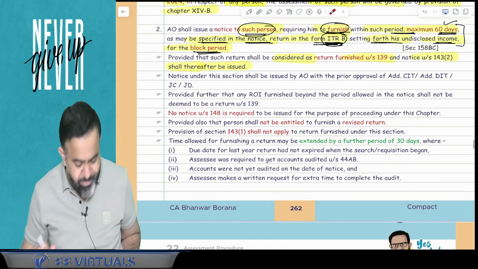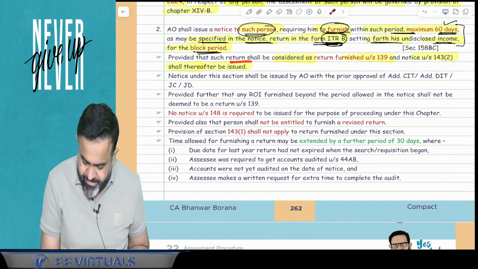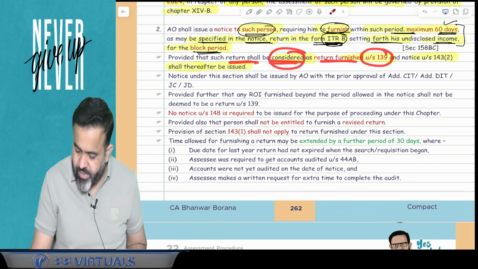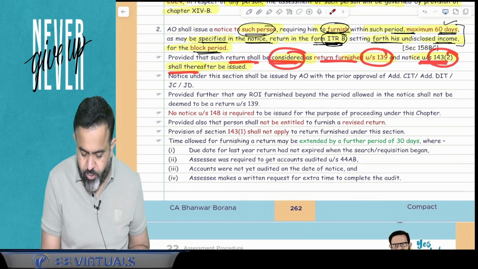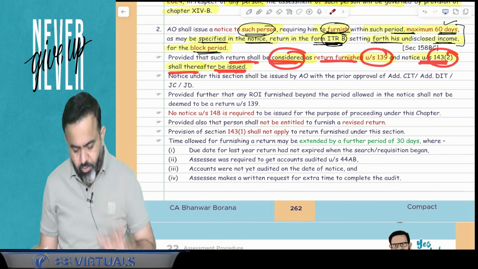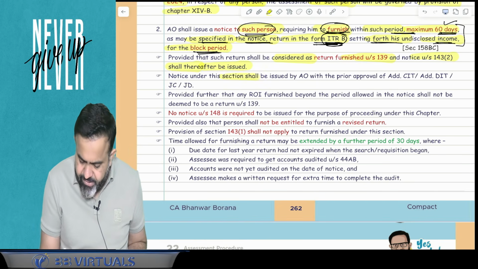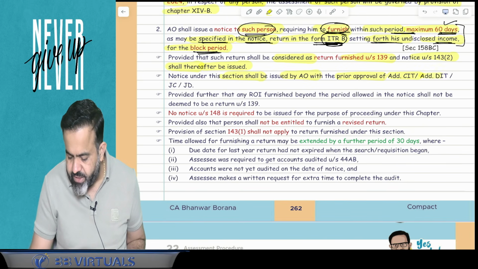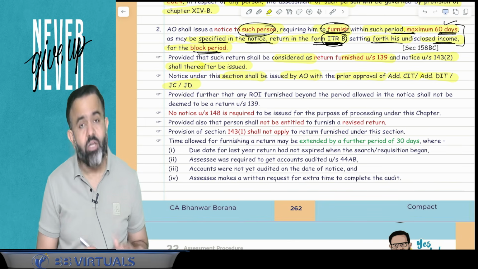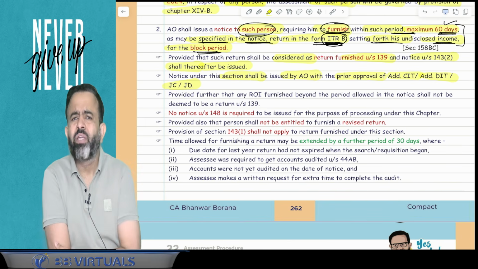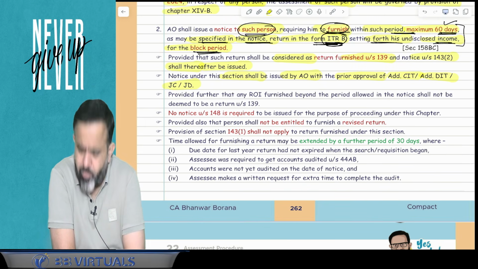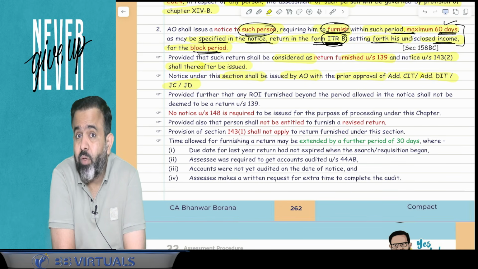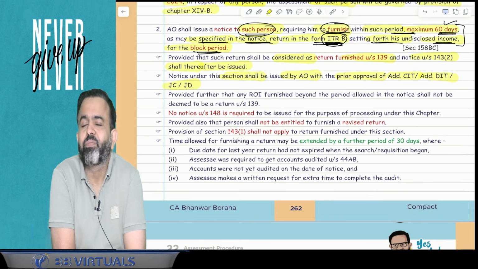So here again I am reading this point. Provided that such return shall be considered as return furnished under section 139 and notice under section 143(2) shall thereafter be issued. Now next point. Notice under this section shall be issued by AO with the prior approval of the additional CIT, additional DIT or JC or JD. So guys, here when notice is issued to file the return for the block period, this notice will be issued by AO but with the prior approval of the highest level of the AO.